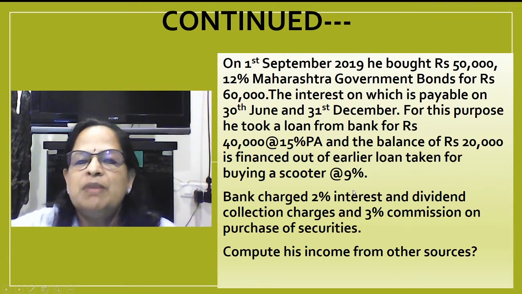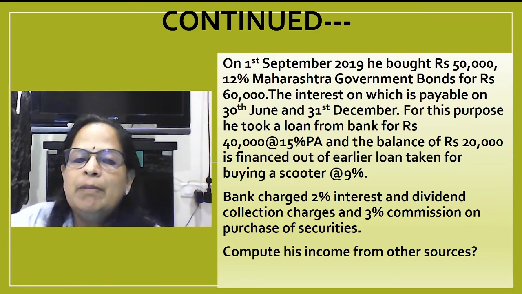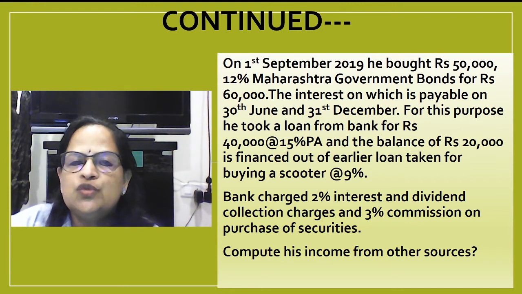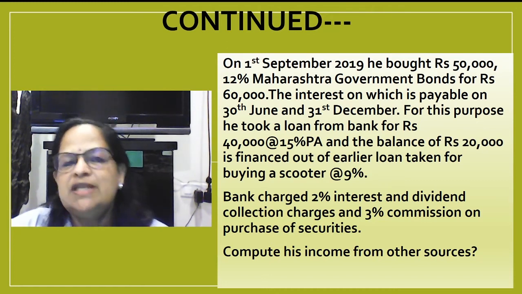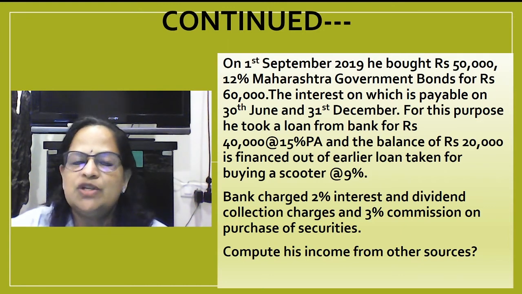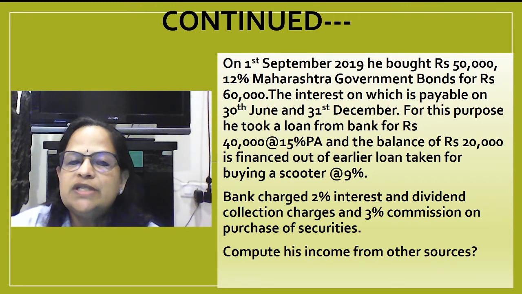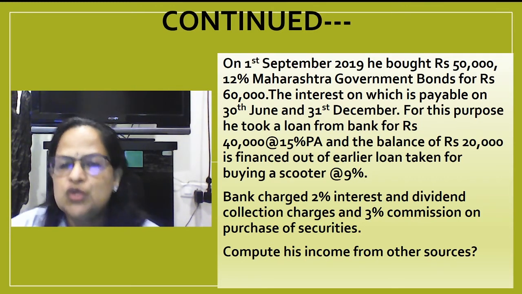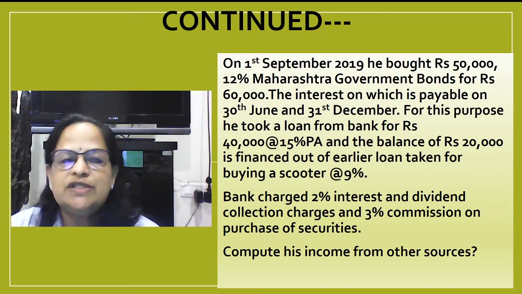So here you have to remember the second loan, what he has utilized. He has taken a loan for buying a scooter and he has used for purchasing the securities. That interest we will not allow. So when he is taking a loan for the purchase of security, that only he can be claiming as exemption or he can claim as deduction. The second one, 20,000, he has taken a loan for buying a scooter. He has used for purchasing security. That is not be allowed under section 57.